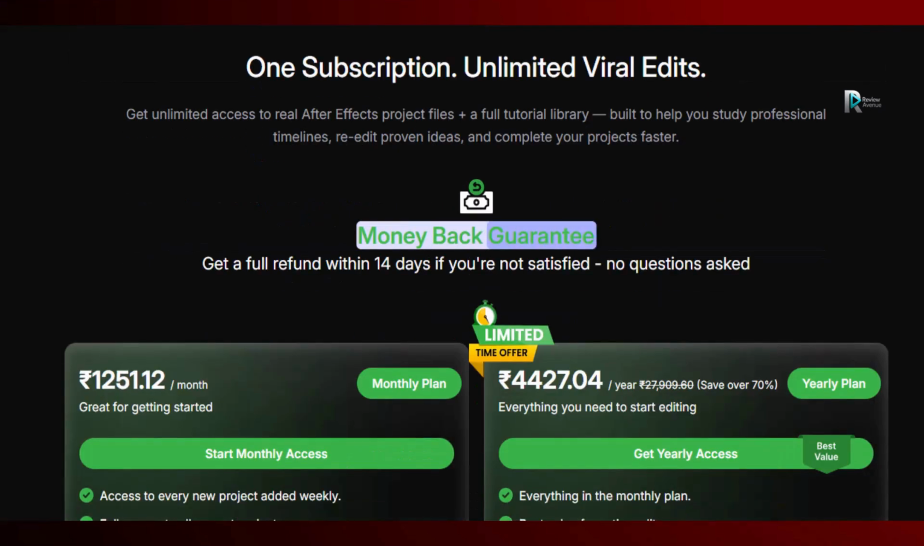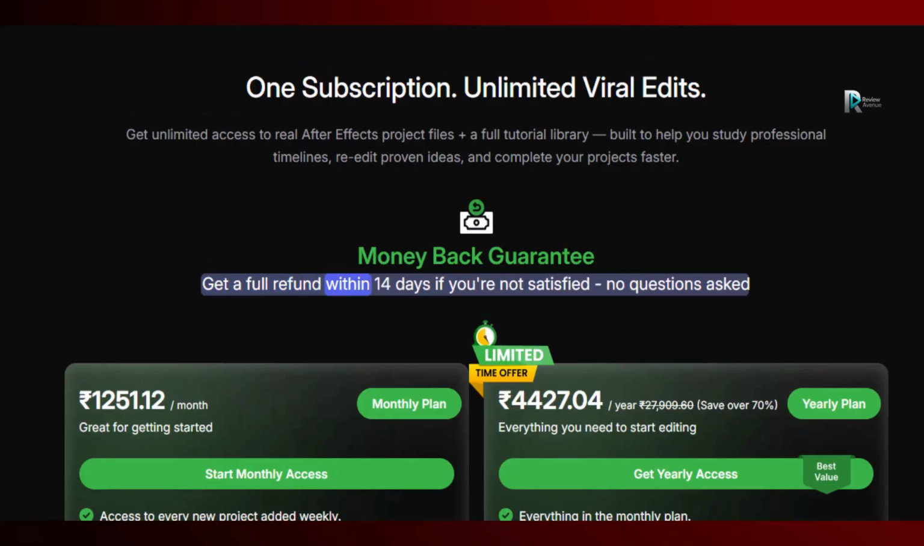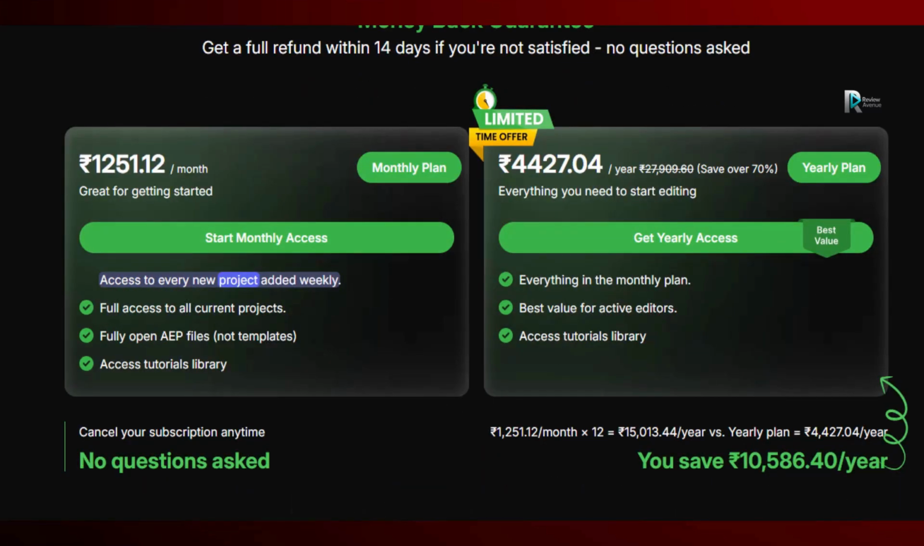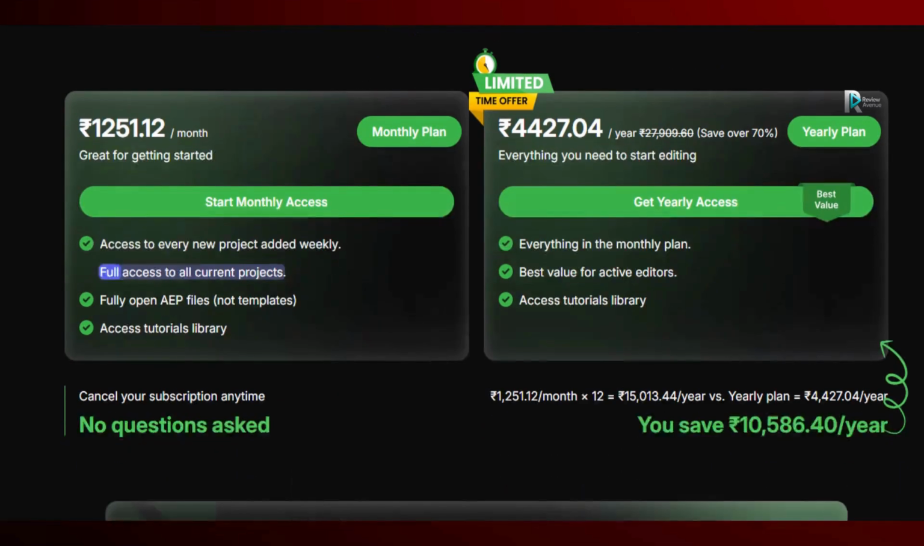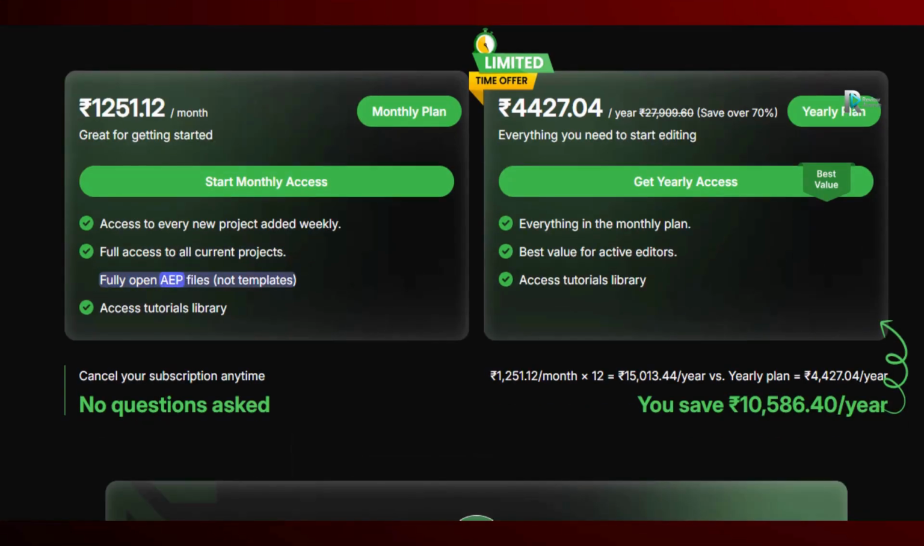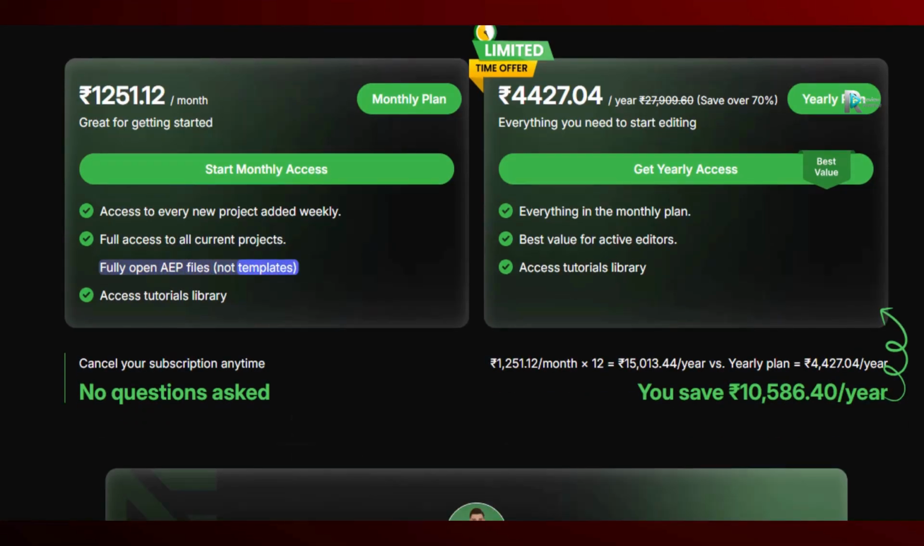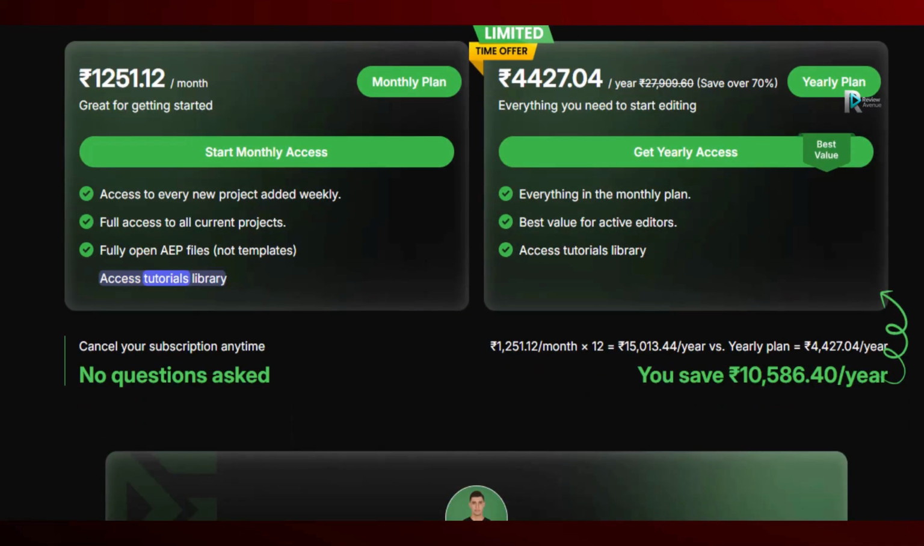Money-back guarantee. Get a full refund within 14 days if you are not satisfied, no questions asked. Access to every new project added weekly. Full access to all current projects. Fully open AEP files, not templates. Access tutorials library.